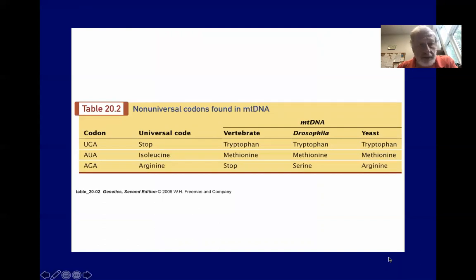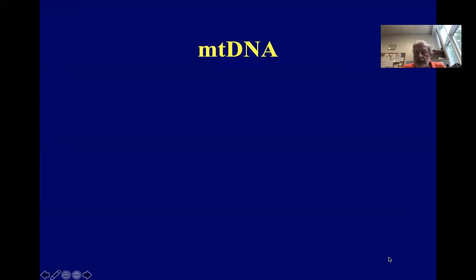because it's pretty messy. This shows that some of the codons in the mitochondrial genome are different than the universal genetic code. For instance, the first one, UGA, of course, is a stop codon, but it codes for tryptophan in mitochondrial genomes. AUA is isoleucine in the universal code, but methionine in the mitochondrial genomes. And AGA is arginine in the universal code, but it's a stop codon in vertebrates, and a serine codon in Drosophila, but it's arginine in yeast.